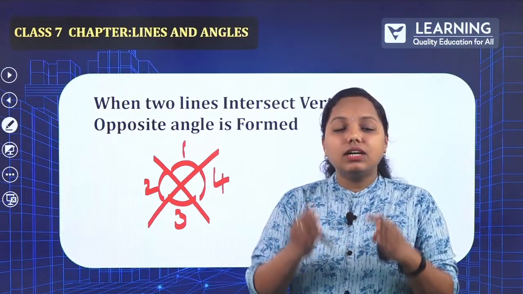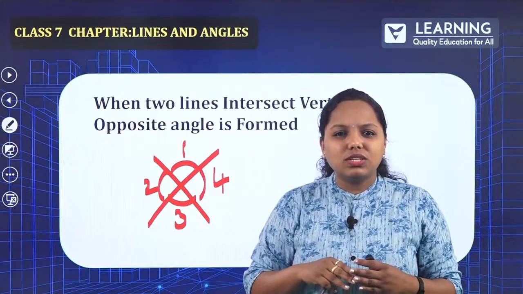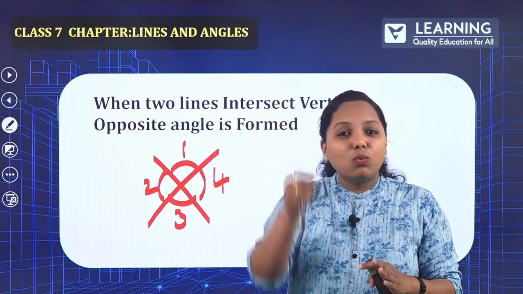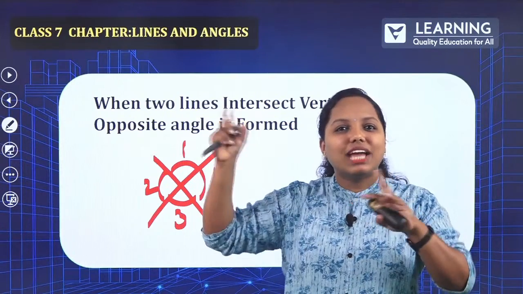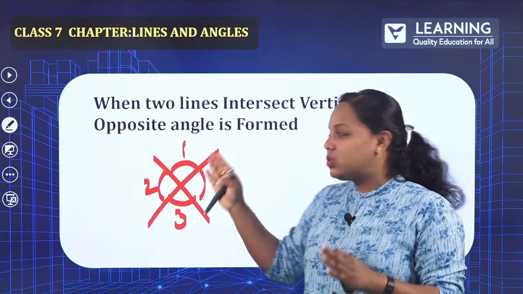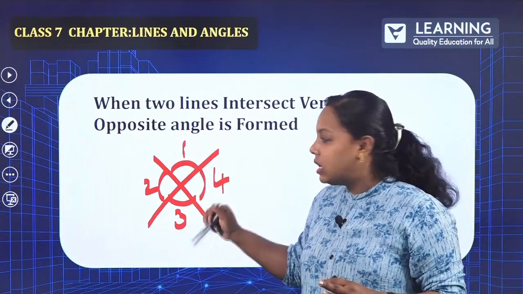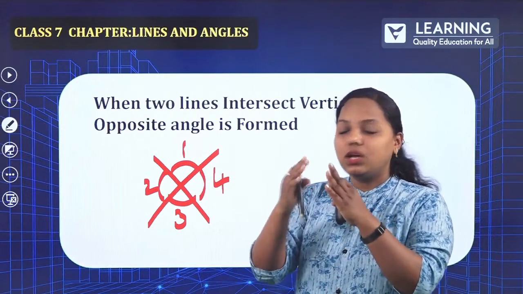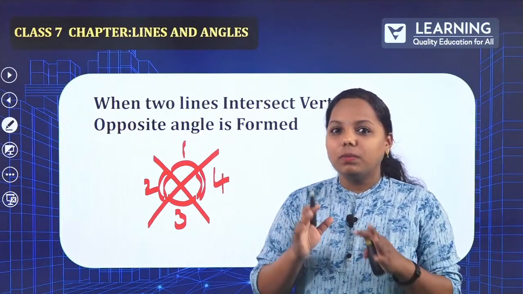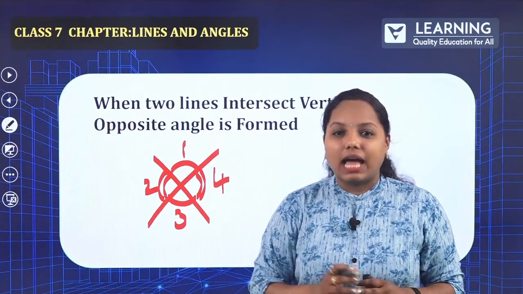No. Vertical means the line which is upright. Horizontal, I hope you know this one. The x-axis is horizontal, and the y-axis is vertical. I hope you can classify with the graph over there. In the same way, it is related to vertically opposite. According to this figure, 1 and 3 are vertically opposite, and 2 and 4 are vertically opposite. I hope you are able to understand why 1 and 2 are not vertically opposite angles.